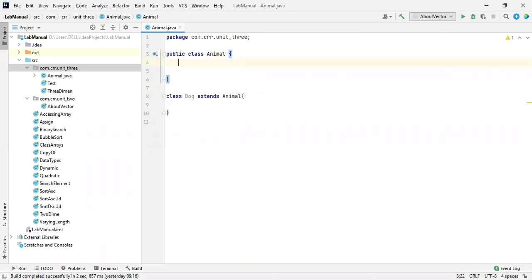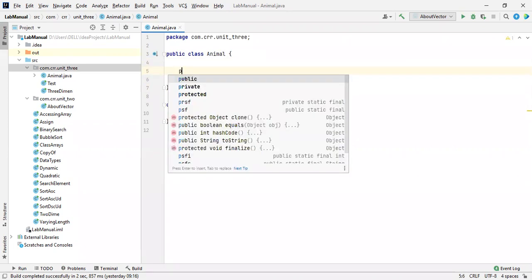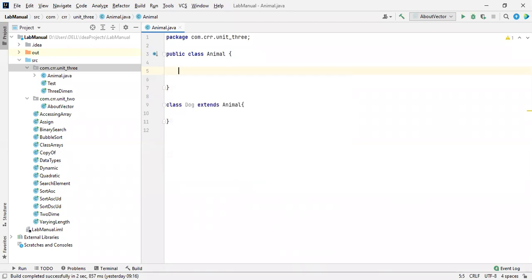Let me declare a method, public void test. This is a method, and we need a return type or else it throws an error.